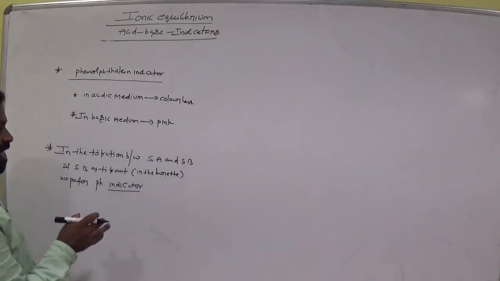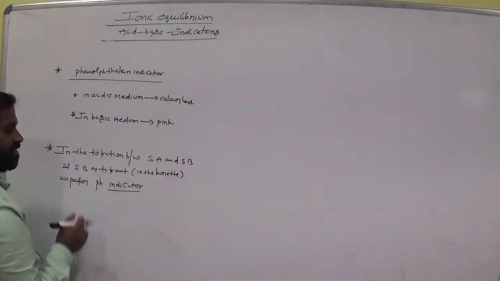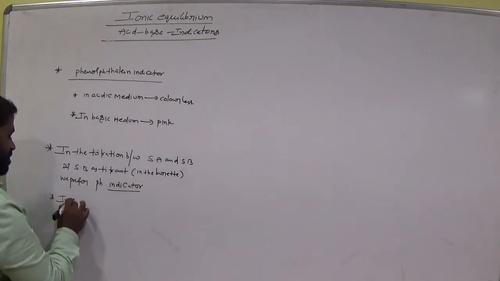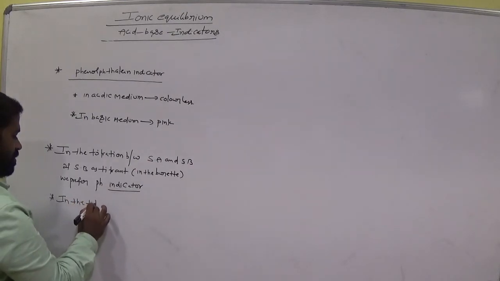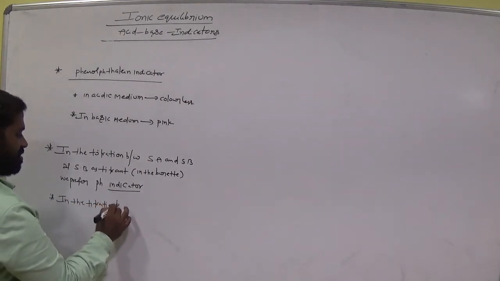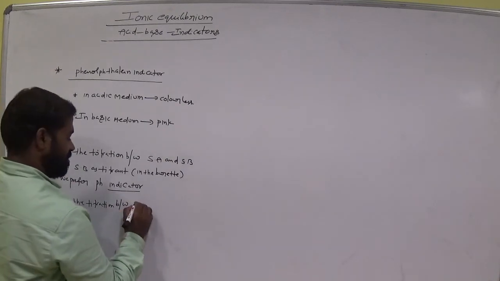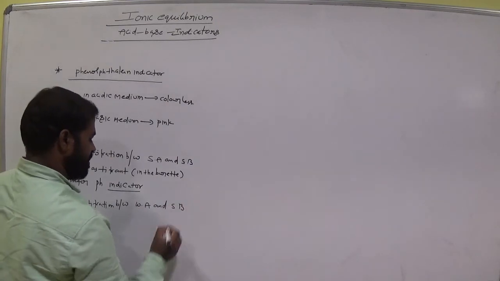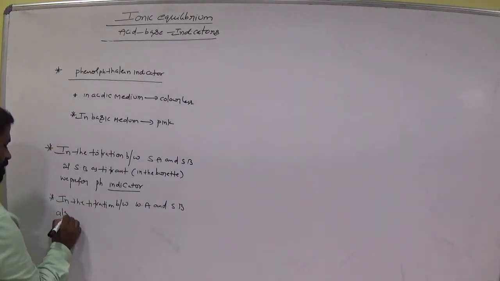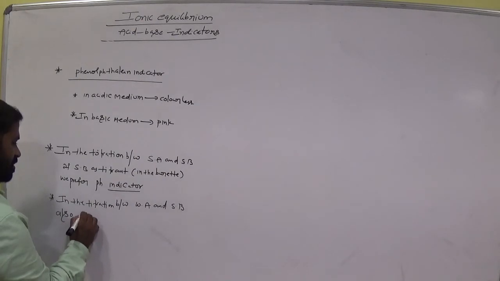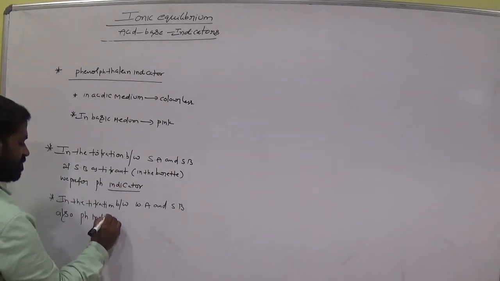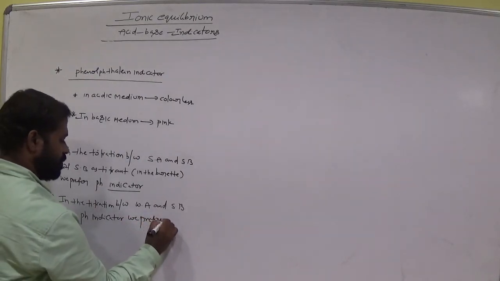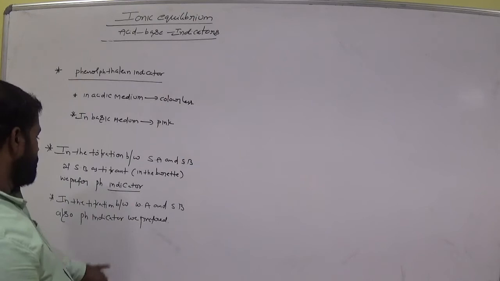Which indicator do we prefer when the strong base is in the burette? Phenolphthalein. And also in the titration between weak acid and strong base, we prefer the same indicator. Clear? Remember this point.